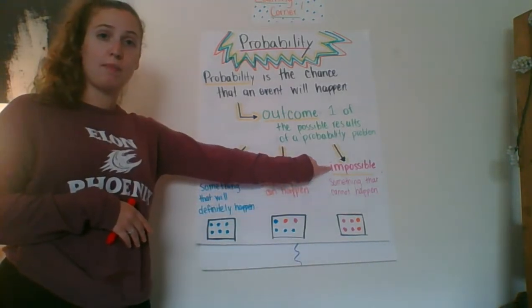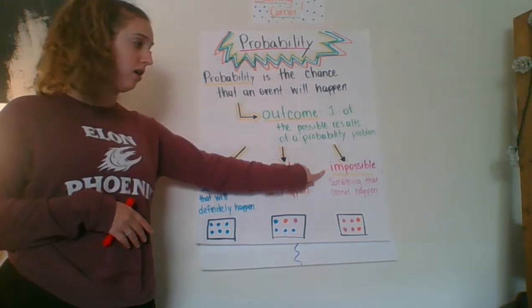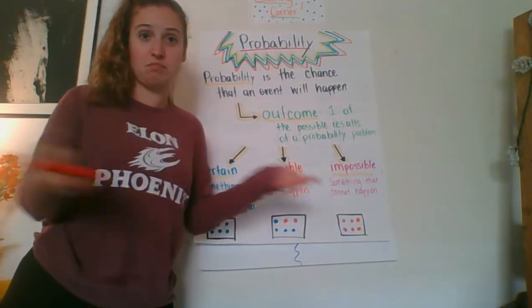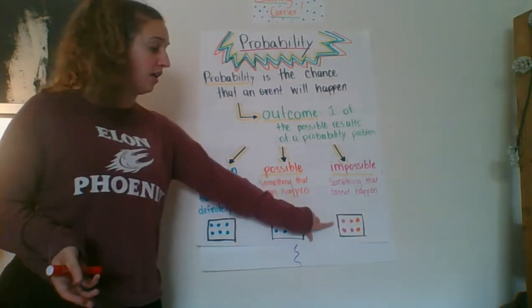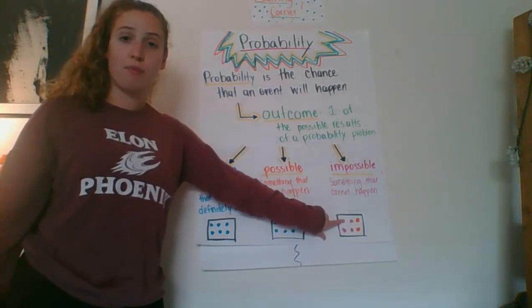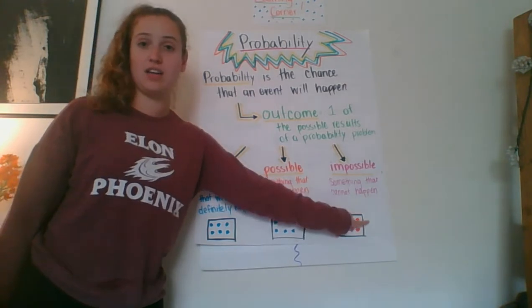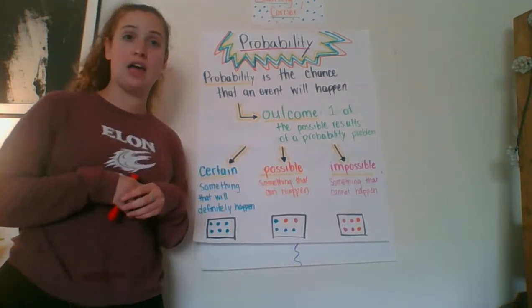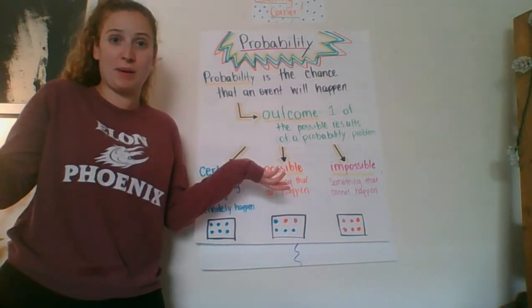And last we have impossible. When we describe probability as impossible, that means that something cannot happen. It simply can't be. So if you take a look at this box here, we have pink and orange dots. So picking out a blue dot from this box would be impossible. We wouldn't be able to do it.